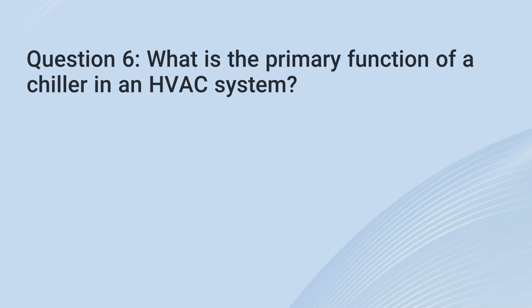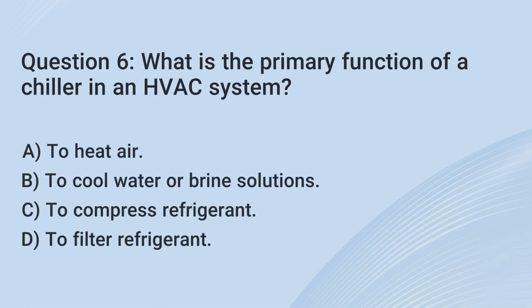6. What is the primary function of a chiller in an HVAC system? A. To heat air. B. To cool water or brine solutions. C. To compress refrigerant. D. To filter refrigerant.